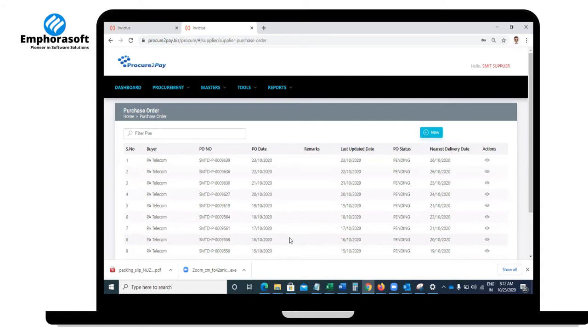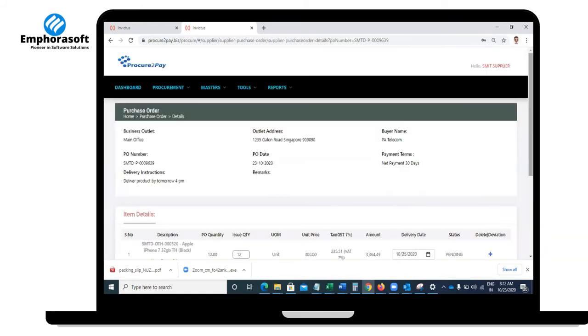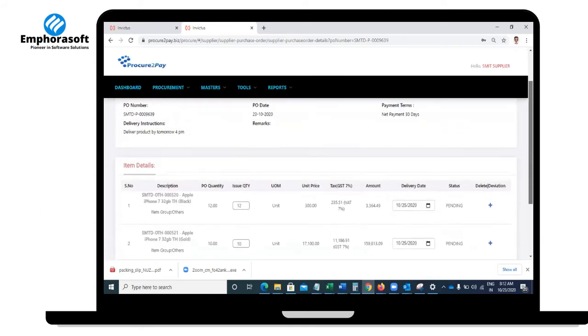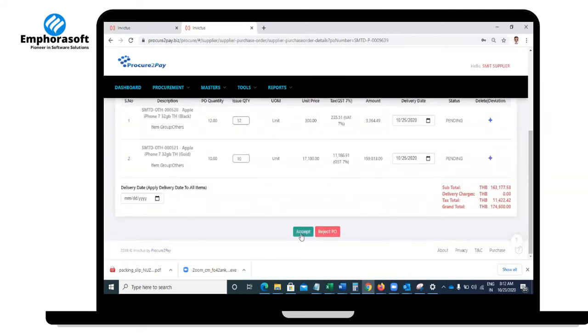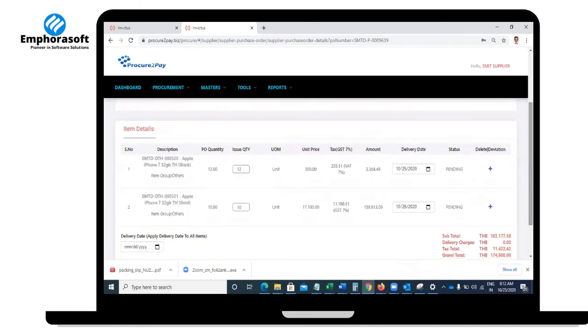He will verify, for example this order, at the supplier side: can I deliver everything, are the dates and everything okay? Then he'll approve it. It is not necessary that the supplier has to approve. For example, the supplier may not be able to deliver the quantity the buyer expected, or may not be able to deliver by the delivery date. In those scenarios, he can always change it, and then again it will go for approval.